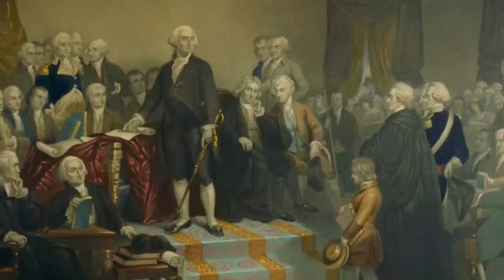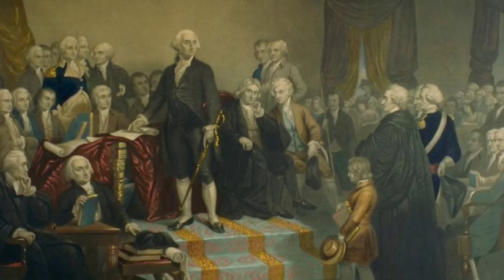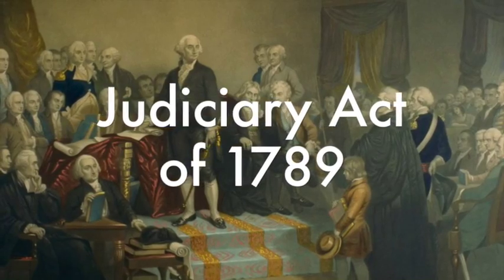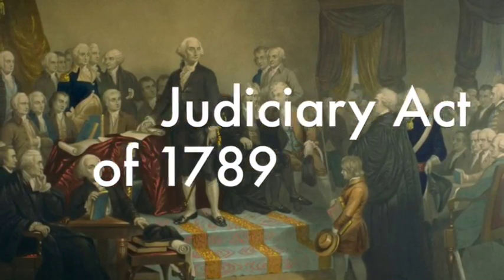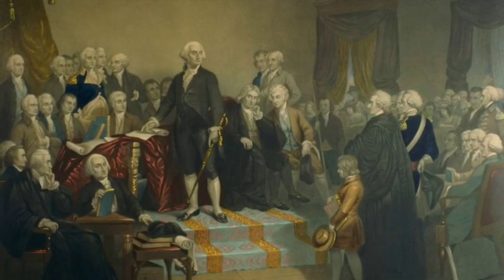The Constitution also called for a judiciary branch to hear appeals of the states. With the Judiciary Act of 1789, the Supreme Court was established, consisting of 6 judges, 3 circuit courts, and 13 district courts.